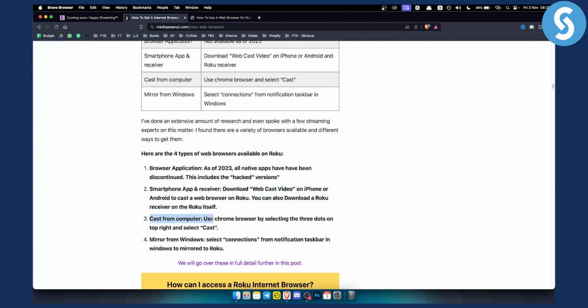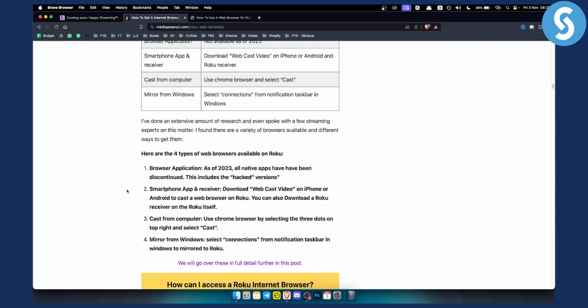You can cast from your computer. You can use the Chrome browser by selecting the three dots on the top right and selecting cast. Again, you can do that on your Chrome browser or on your Brave browser as well. You can mirror from Windows. You can select connections from the notification bar in Windows to mirror to Roku. You can also mirror from Mac as well.